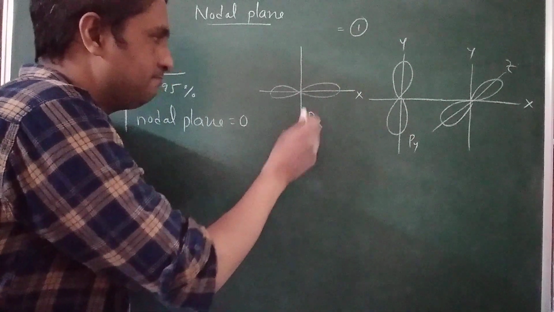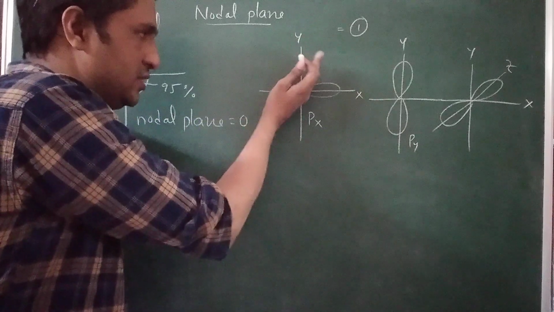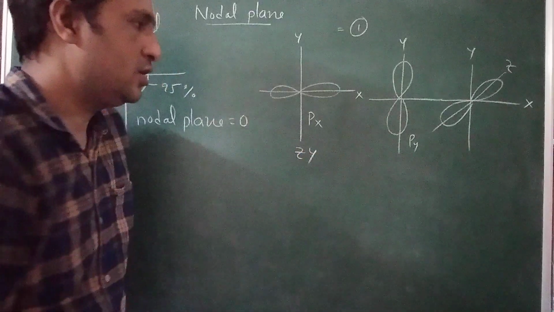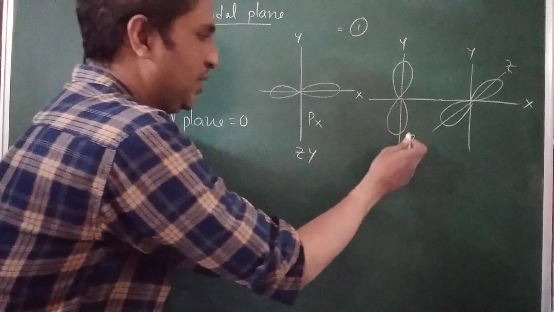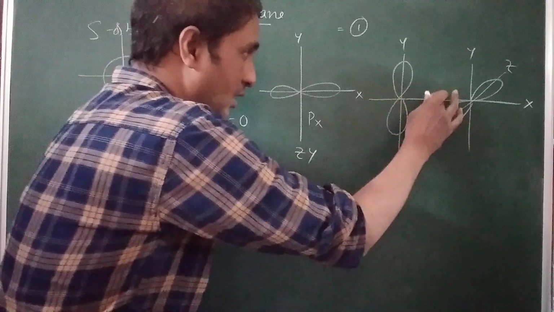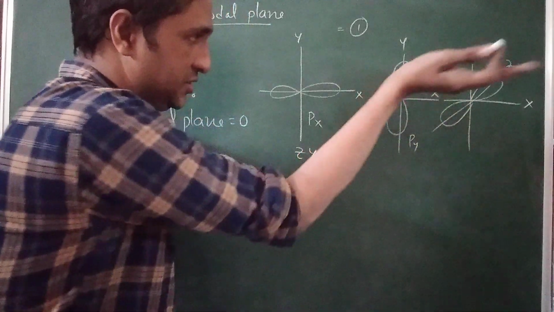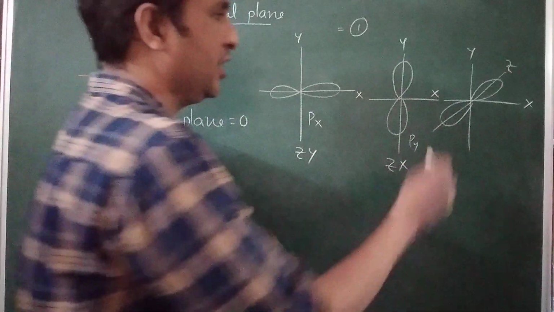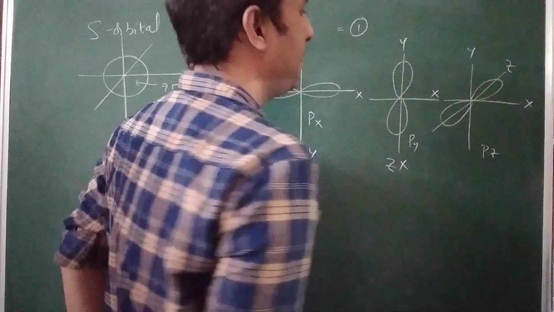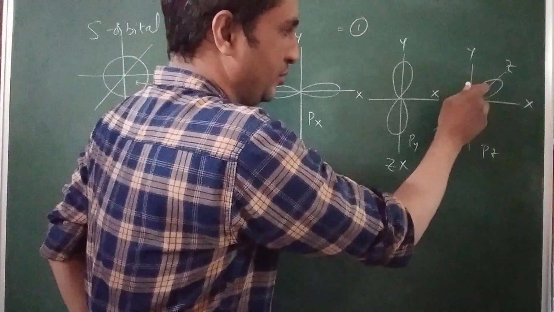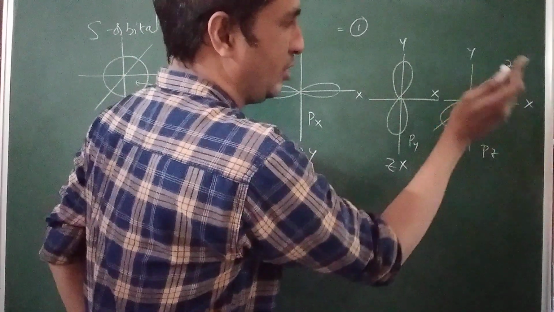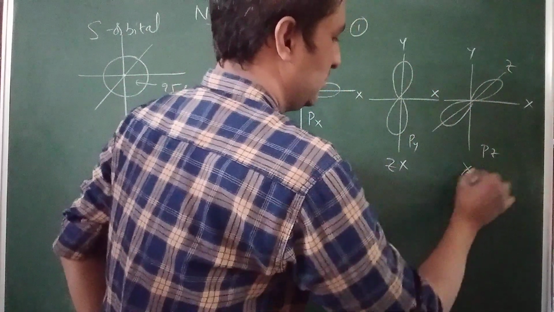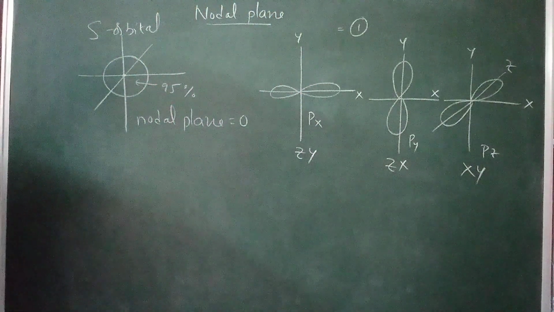For px, let this one be the y-axis and this one the z-axis. For px, zy is the nodal plane. For py, let this one be the x-axis and this one the z-axis. zx or xz is the nodal plane. For the pz orbital, the lobe is present along the z-axis. xy or yx is the nodal plane.